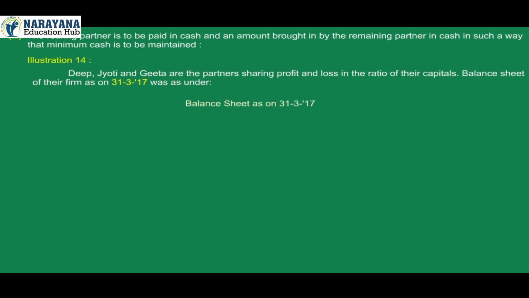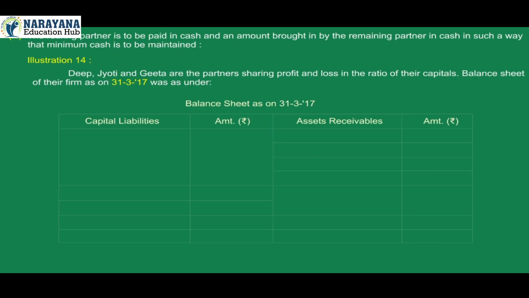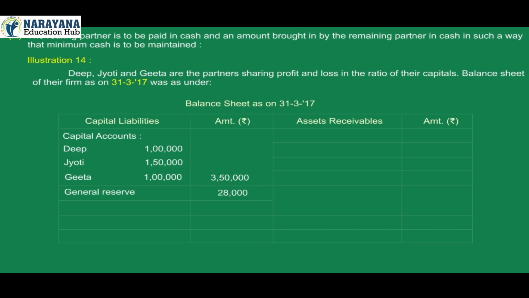Balance sheet as on 31st March 2017. Capital liabilities amount, assets receivables amount. On capital liability side, capital accounts Deep 1 lakh, Jyoti 1,50,000, Geeta 1 lakh. Total 3,50,000. General reserve 28,000. Creditors 60,000. Provident fund 32,000. Total of capital liabilities 4,70,000.